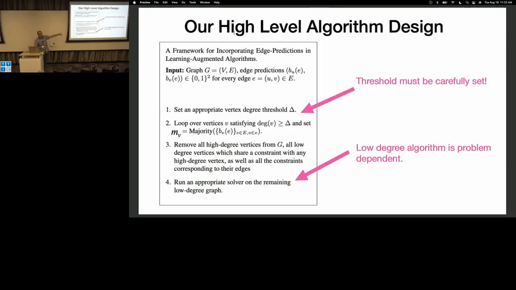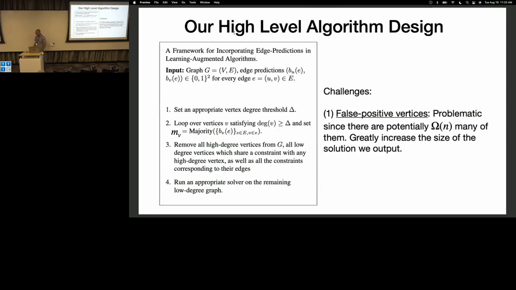Like I said, there's many details I skip, right? What does high degree mean? What does it mean to run an appropriate algorithm in the bounded degree case, and so on? But these will be problem dependent. But this is the abstract algorithm framework that you can take away from all these algorithms that we have.